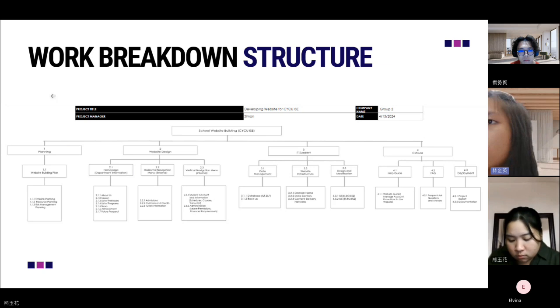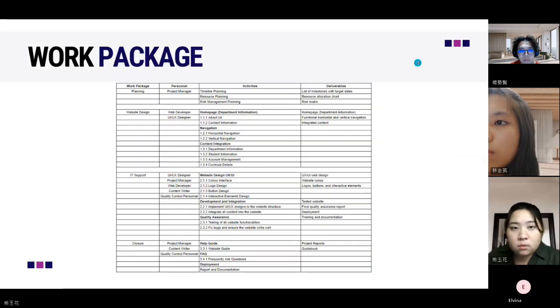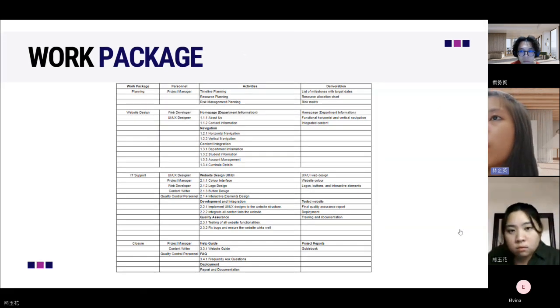So level 2 of the work breakdown structure is our deliverables for this project. And then next, this is our work package. We make the work package based on our work breakdown structure. The work package is divided into four, which includes the planning work package, website design work package, IT support work package, and the last one is the closure work package.